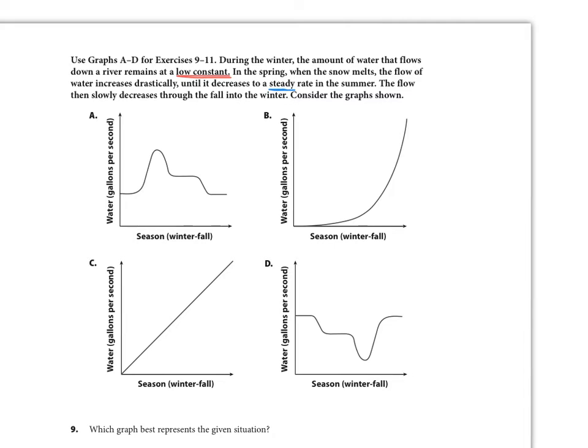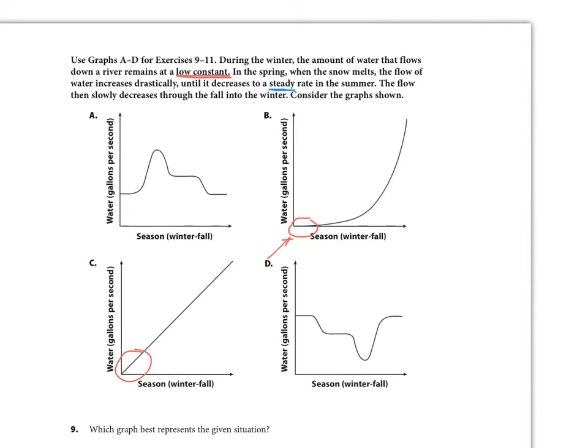Okay, so let's think about this again. Let's start at the beginning. It says water that flows down a river remains at a low constant. That means it stays the same. So let's look at these graphs. What I'm going to do is eliminate graphs that don't work. Well, this one doesn't work because at the very beginning it is not staying the same. It's going up. This one is somewhat constant. Here's the problem though. There is no water flowing. So that one's out because it starts at 0.